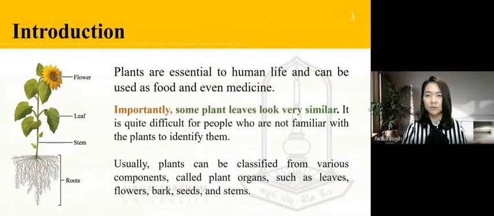Plants are essential to human life and can be used as food and even medicine. There is a wide diversity of plants in nature. Importantly, some plant leaves look very similar. It is quite difficult for people who are not familiar with plants to identify them. Thus, the identification of plants requires expertise, such as that of taxonomic botanists and plant scientists. Usually, plants can be classified from various components called plant organs, such as leaves, flowers, bark, seeds, and stems.